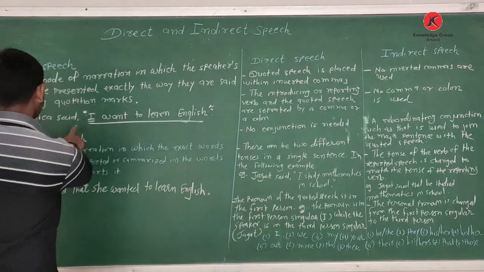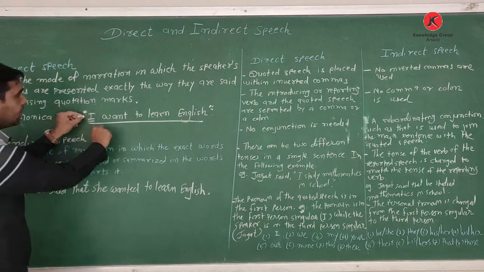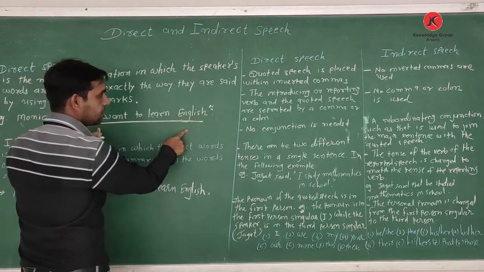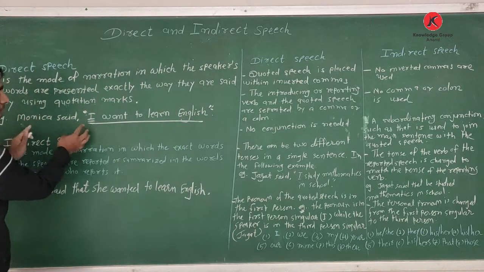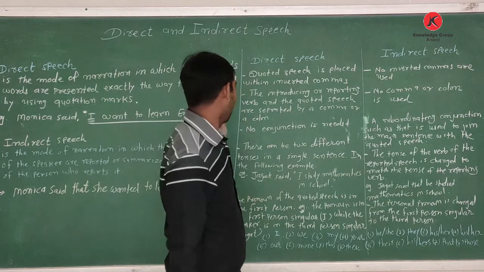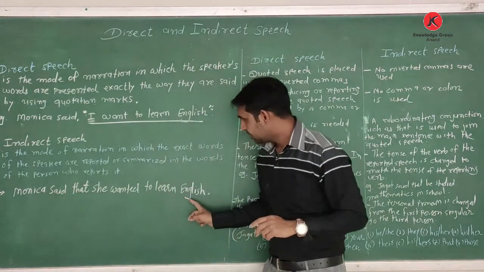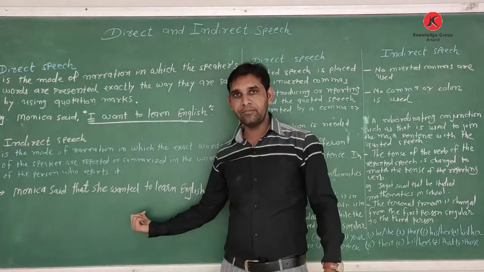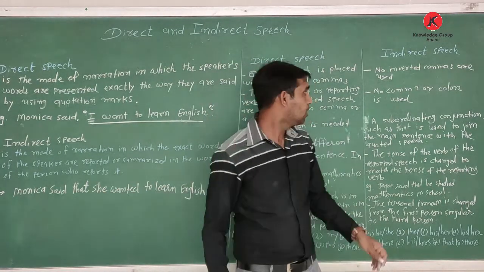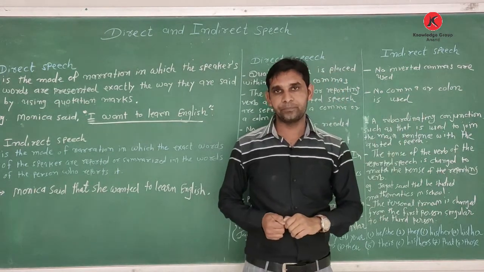See, this is the first part, separated by a comma, and in inverted commas the second sentence. So two sentences are framed by a comma and inverted commas. When we change from direct into indirect, there is no comma or inverted commas, so no comma or colon is used.